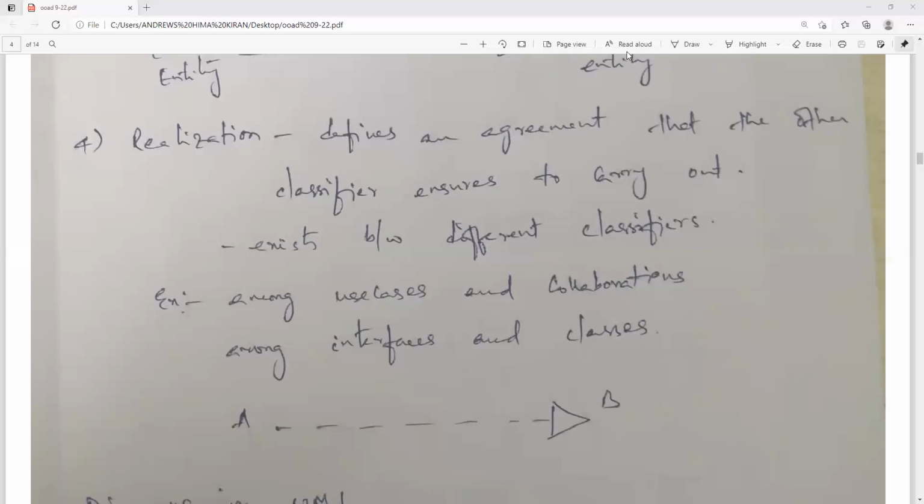Is it clear? There are four types of relationships. The first one is dependency, second one association, third one generalization, and fourth one realization. Is it clear for you? Can I continue with the next one? One question, sir. It's a combination of nouns and verbs. Yeah, realization, exactly. Can I continue with the next one? Is this relationships concept clear for you? Only I got the message from one student.